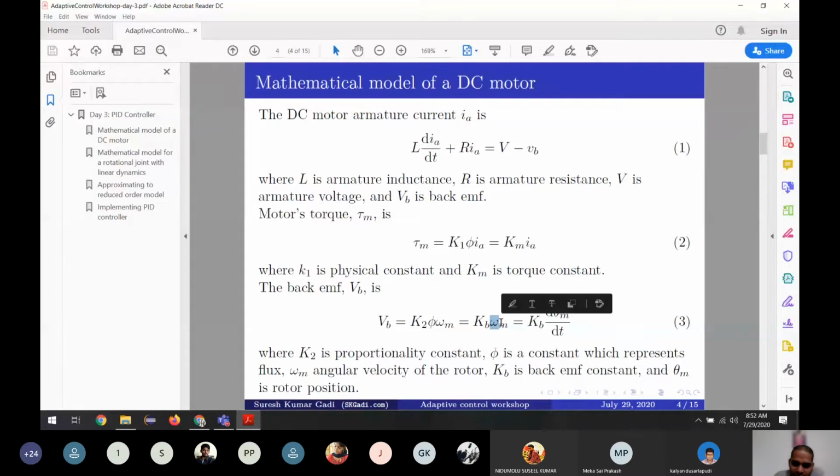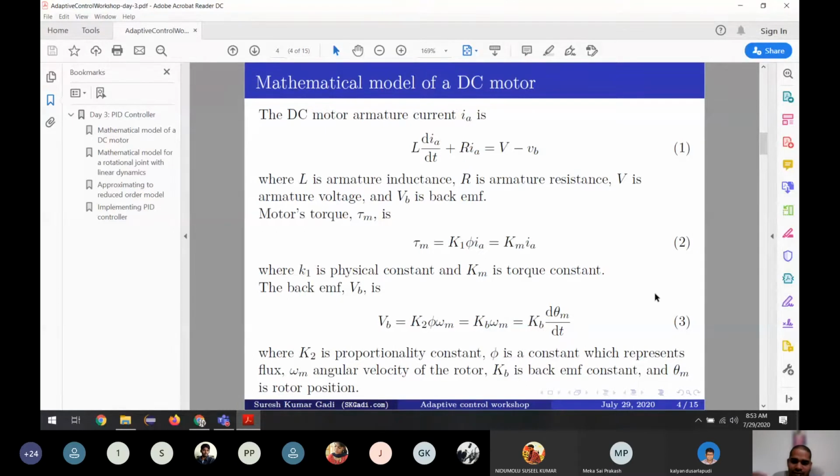It's written here: the rotor position is theta m, and the angular velocity is omega. So the back EMF is proportional to the rate at which the motor is rotating. So we use this formula.